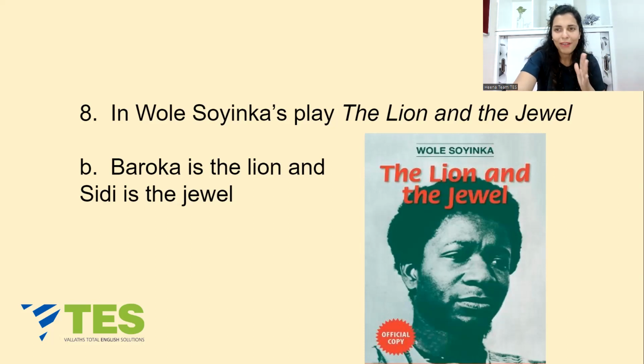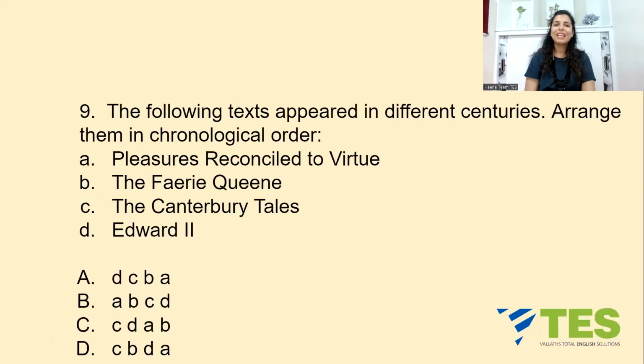Something very striking about Baroka is he marries a new wife every few months. And the senior-most of his wives is called Sadiku. Now, Wole Soyinka, you know him, born in 1934, is a Nigerian playwright who was awarded the Nobel Prize in the year 1986. Perfecto. Let's move on to question number 9.